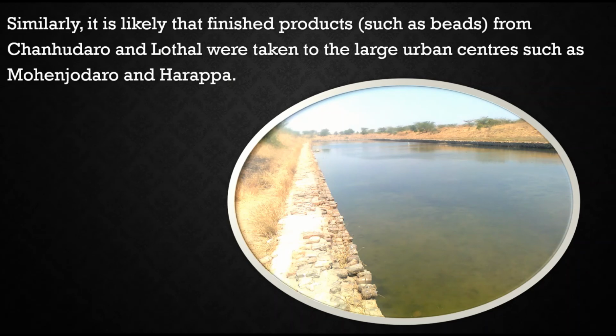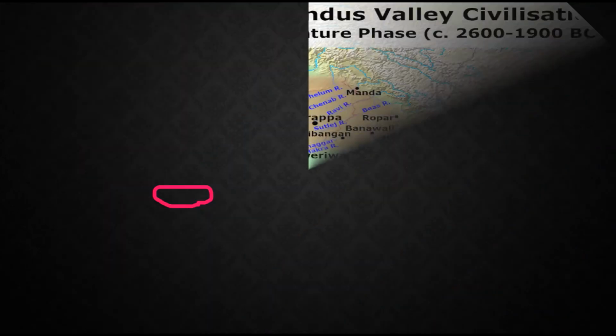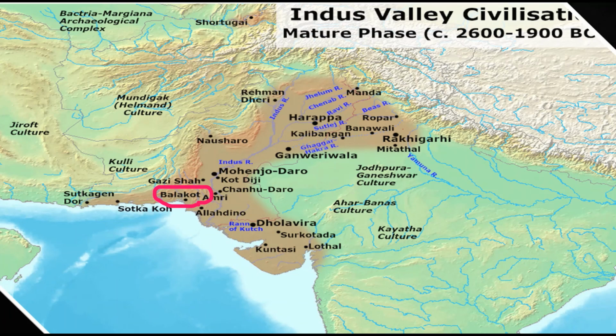Including this, there is one more place, Chanhudaro. We already discussed Chanhudaro in this video, and also compared it with Mohenjo-daro. How many hectares of area does it have? 7 hectares, right? And let us see where Balakot is. You can see Balakot, right?